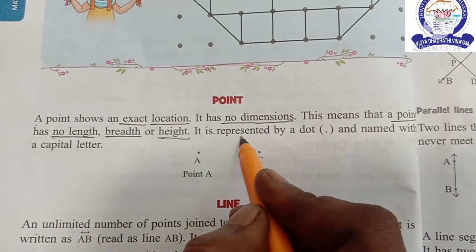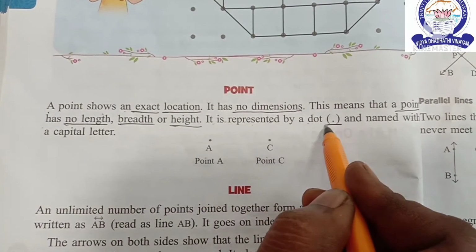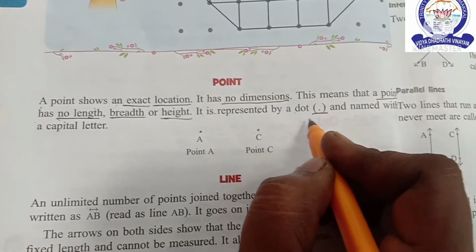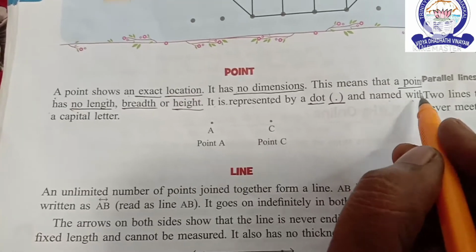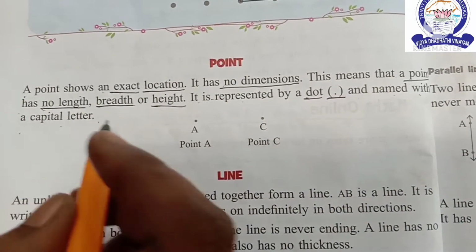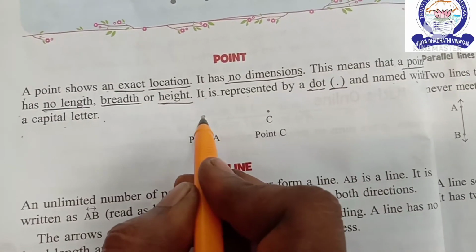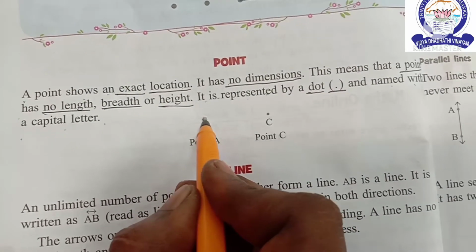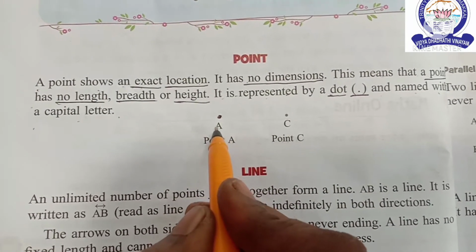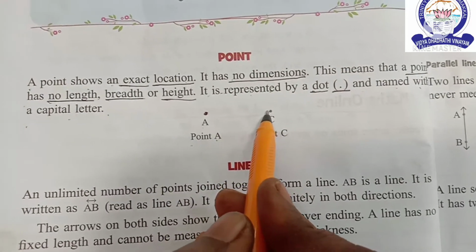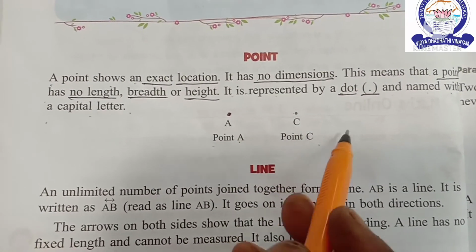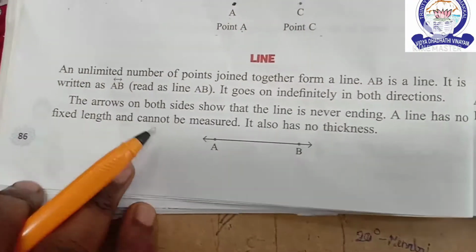It is represented by a dot and named with a capital letter. See children, this is a point or dot. We denote the name A, point A. This is point C. Is it clear children?